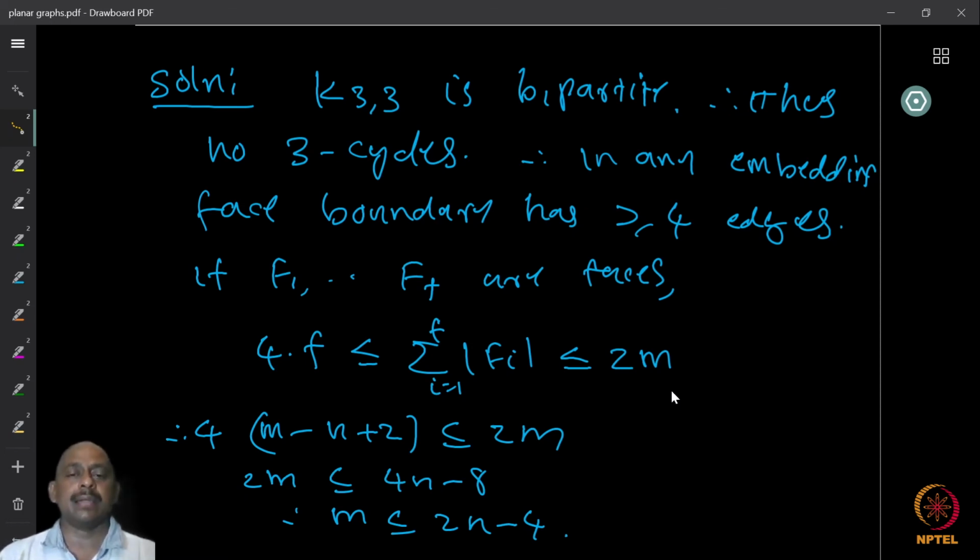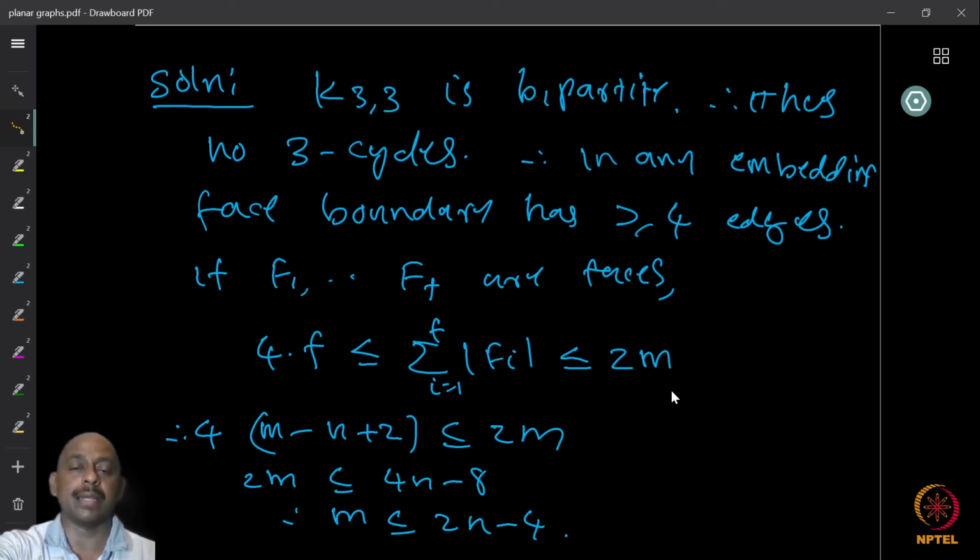Which is to say that any planar bipartite graph, we did not use K33 or anything, has at most 2n minus 4 edges. So any planar graph has at most 3n minus 6 edges, but any planar bipartite graph has at most 2n minus 4 edges. Now this is a much improved bound for the number of edges.